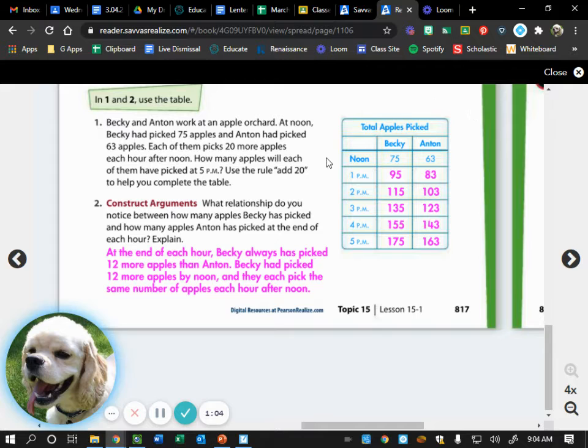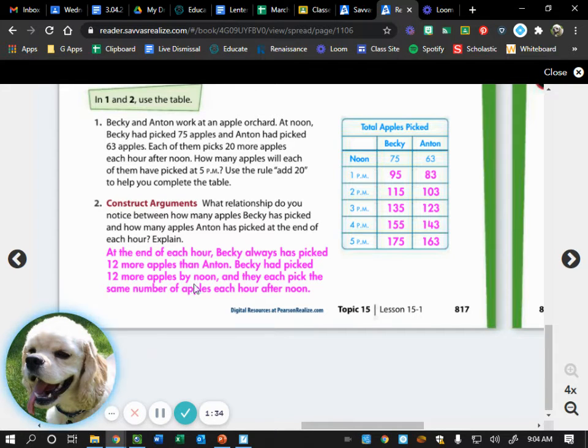Are there any questions with filling out that table? Okay. Give me a thumbs up if you did well with filling in the table. All right, if you got those correct. Awesome. Now for number 2, it said, what relationship do you notice between how many apples Becky has picked and how many apples Anton has picked at the end of each hour? Explain. So my book said at the end of each hour, Becky always has picked 12 more apples than Anton.